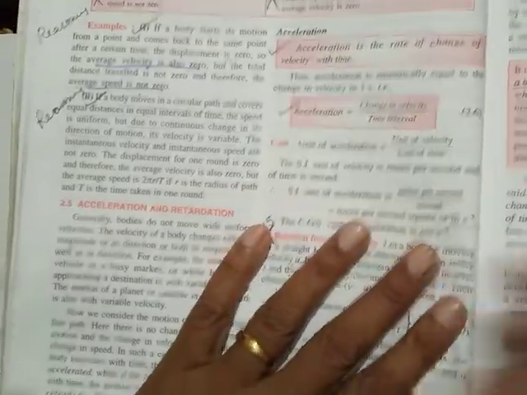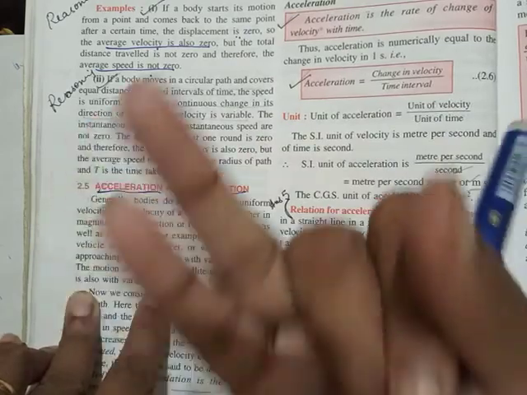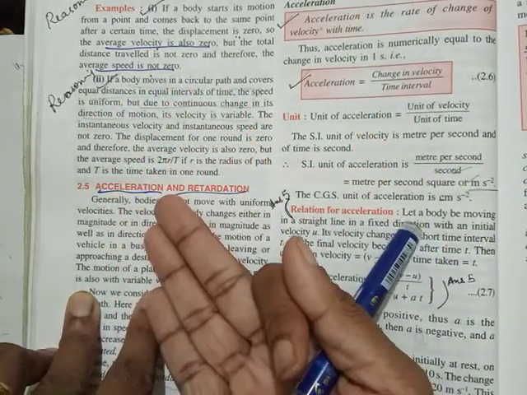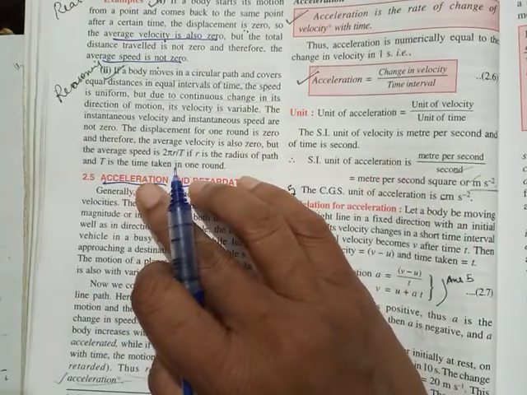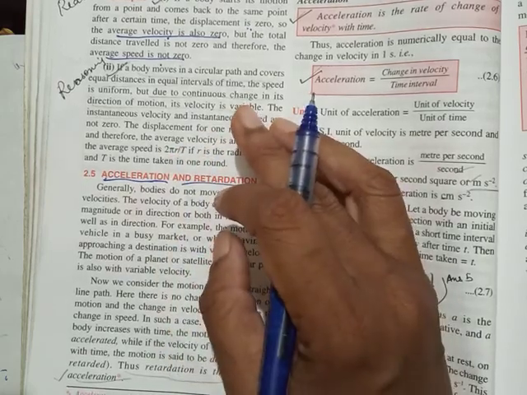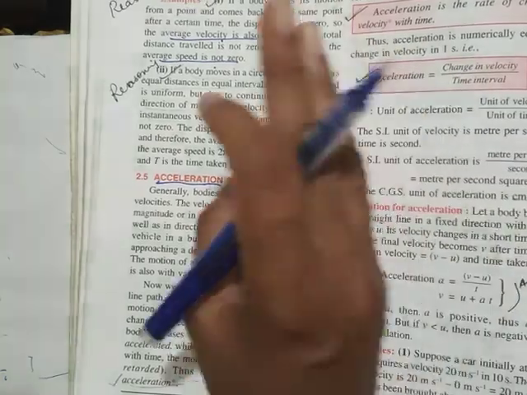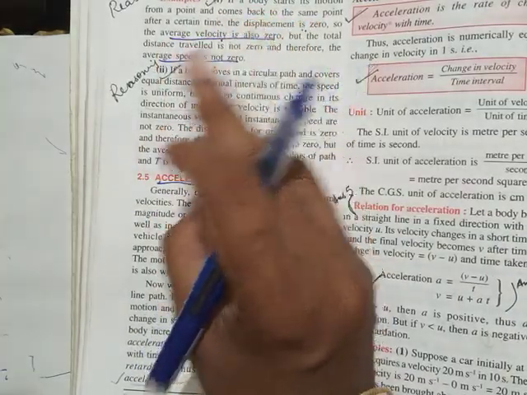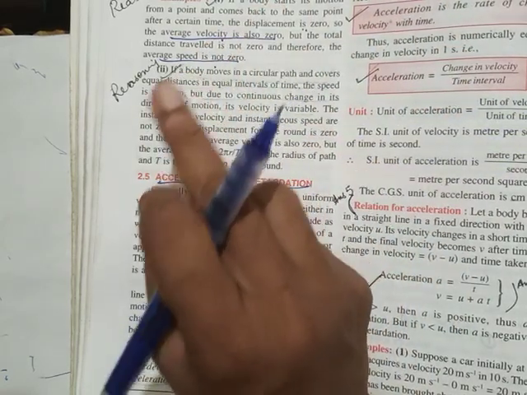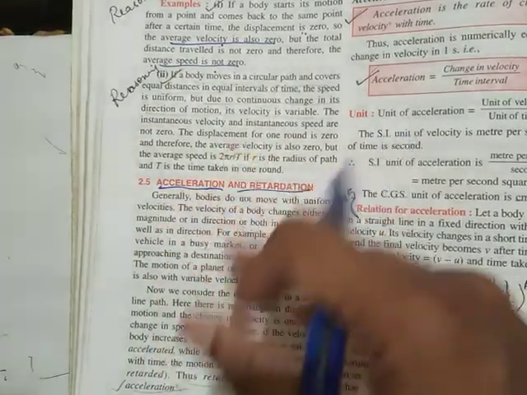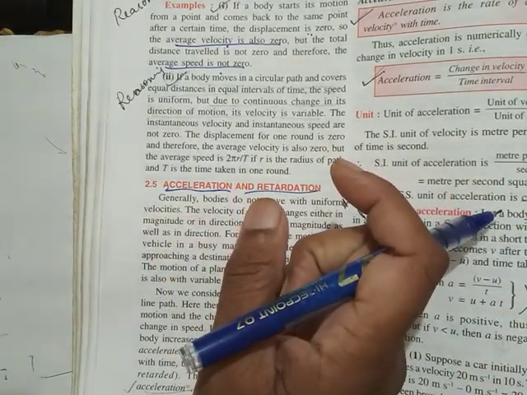Then comes the last term, acceleration and retardation. So far we saw distance, displacement, then we saw speed, velocity. Now we have acceleration and retardation. So you know what is acceleration? Suppose when your father is driving a car, he has 2 controls in his leg. If he presses the accelerator, speed will increase. And if he presses the brake, speed will decrease. Basically acceleration means increasing speed, increase in speed with respect to a particular time.